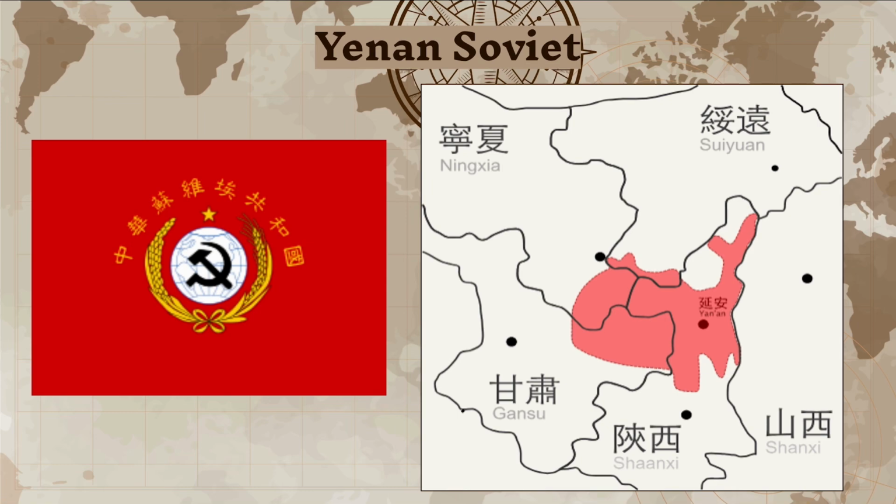Foreign observers like Edgar Snow reported positively on Yan'an, describing it as organized and fair. These reports increased CCP credibility internationally, though access was controlled and negative aspects were actually hidden.